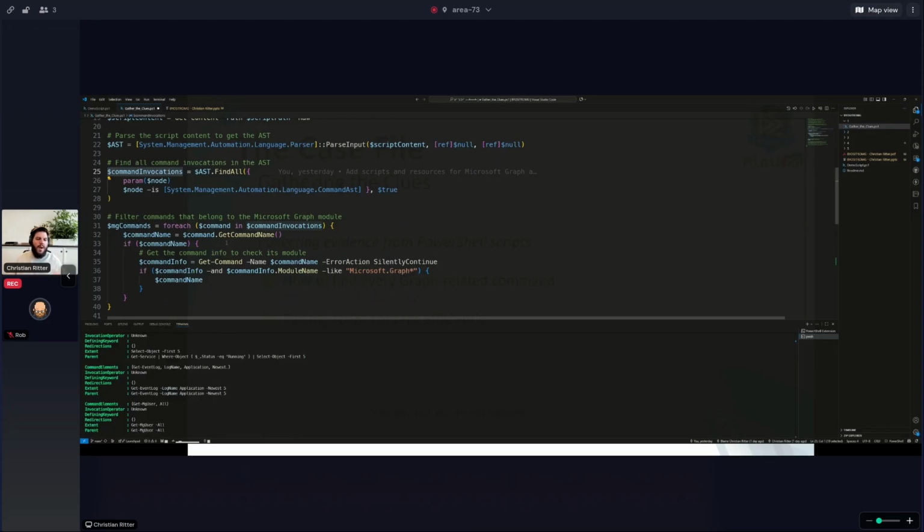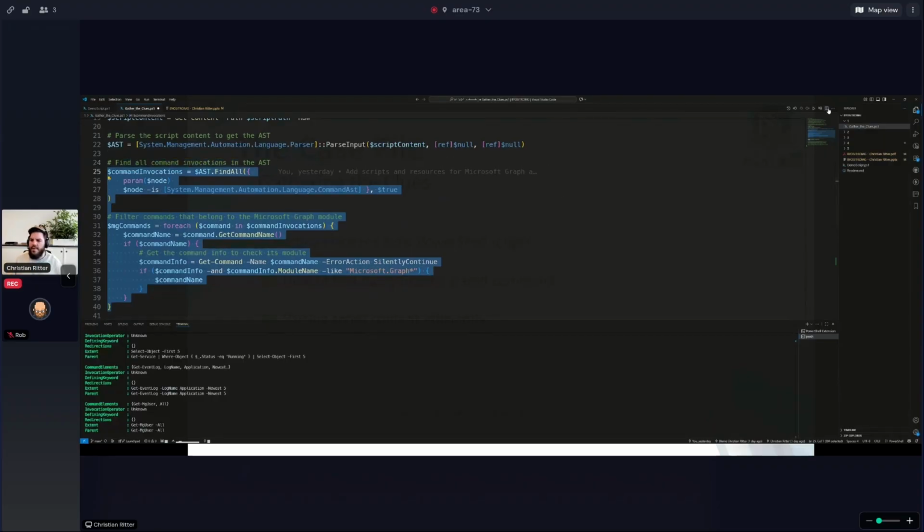Exactly. And therefore, while iterating through, we can make use of the GetCommandName method to retrieve the name of the command. Interesting. And then I will store it in this variable. And if it's a real command, then I say, okay, for this command, get the command name. And then I check just for the module name. And if the module name contains something like Microsoft.Graph.Users or something like that, then it's a good indicator this is a Graph command. So, let us do this right now. I'm not 100% sure if I executed this already, so I will do it another time.